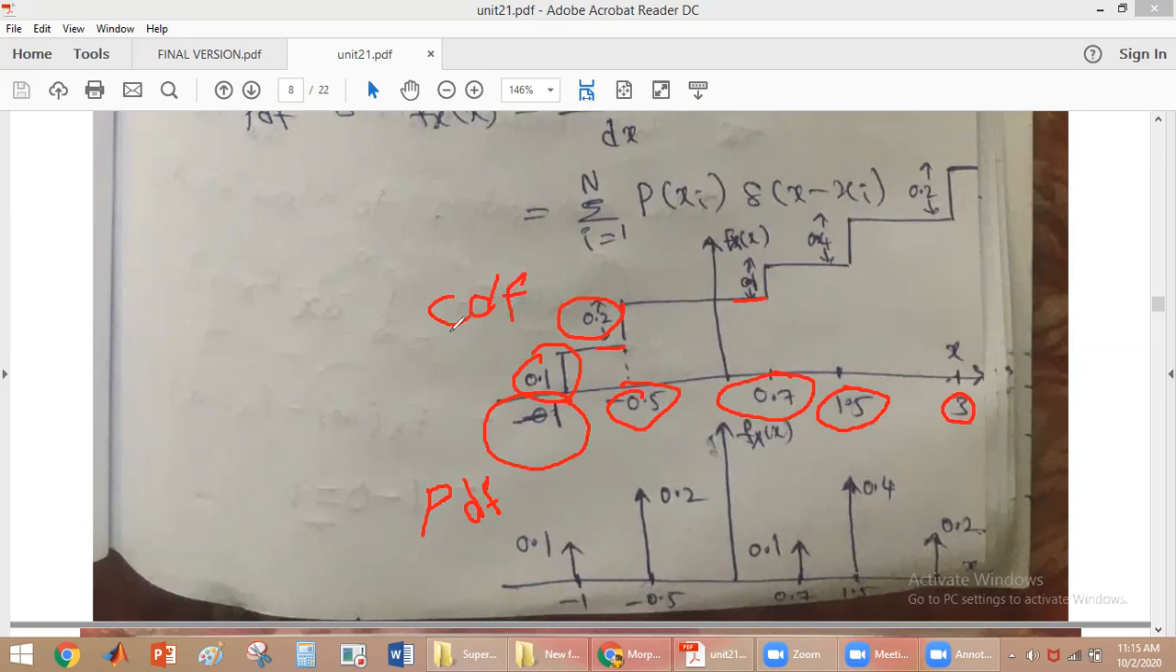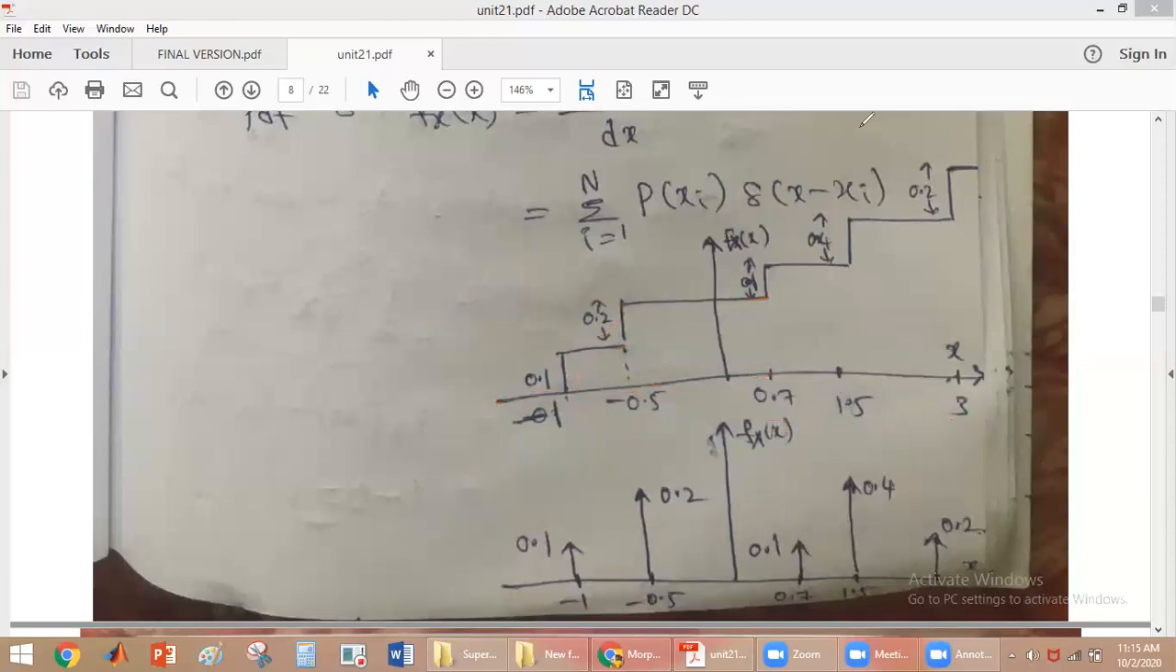So if you see this, the cumulative distribution function has a staircase step waveform, whereas the PDF, the probability density function, will have the impulses. The amplitude of the impulses will be equal to the amplitude of the step. Okay, so this is the figure that gives us the relation between the cumulative distribution function and the probability density function.